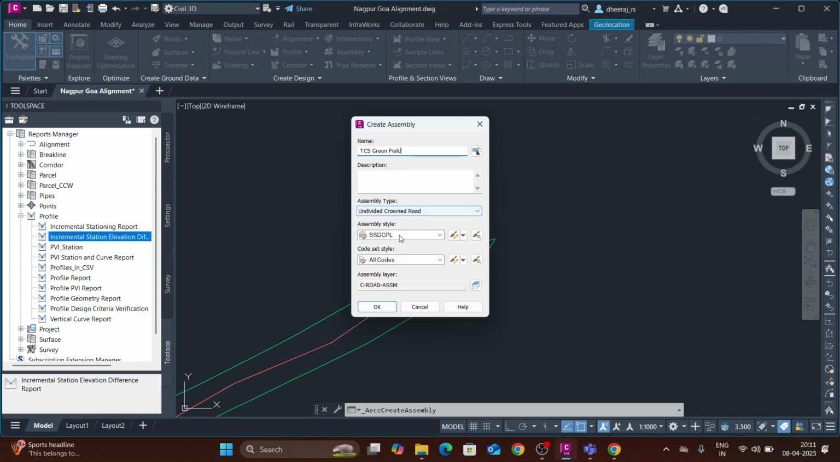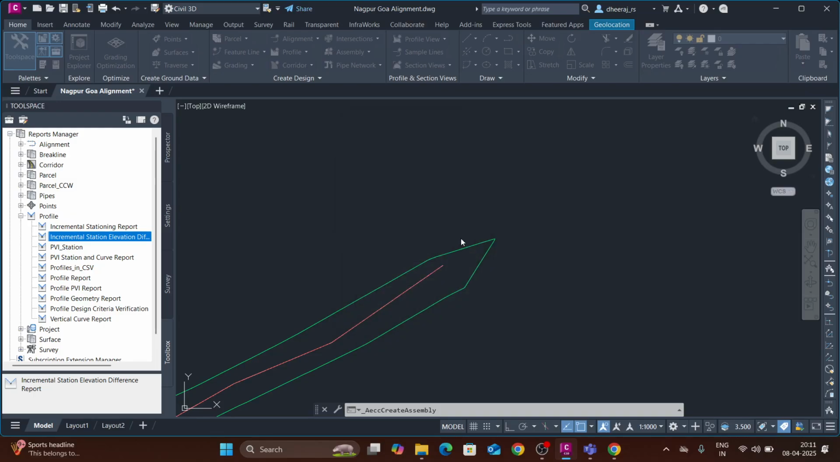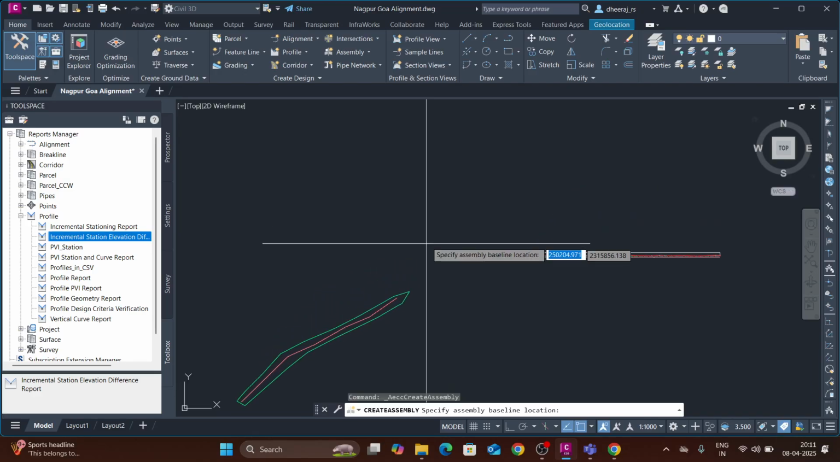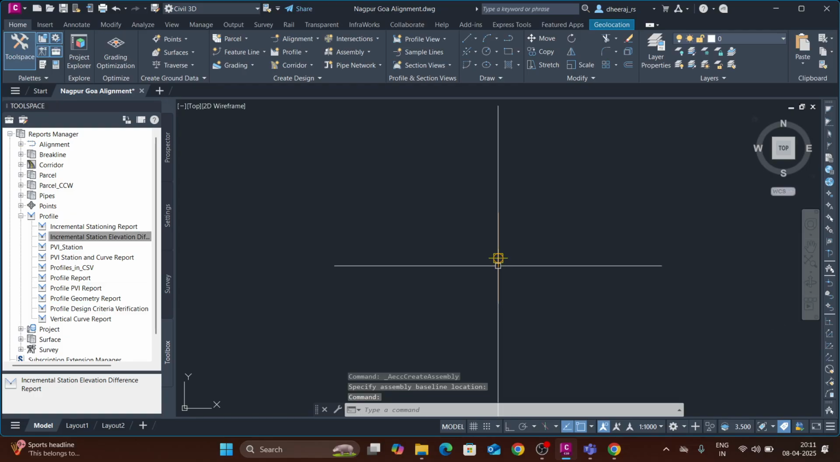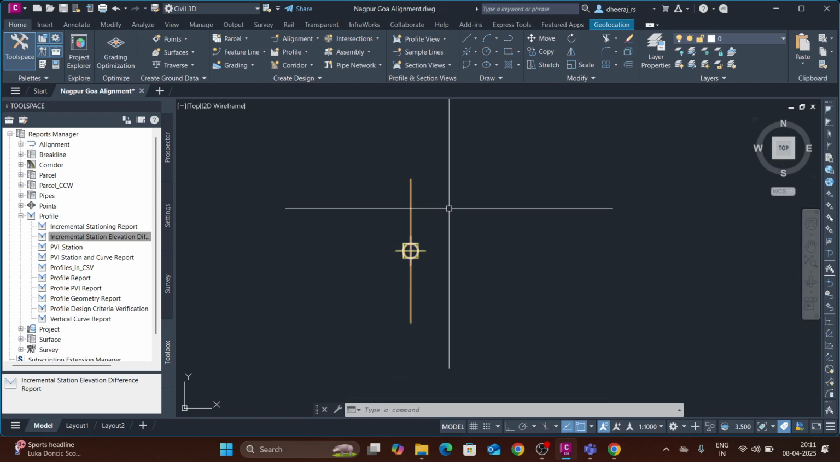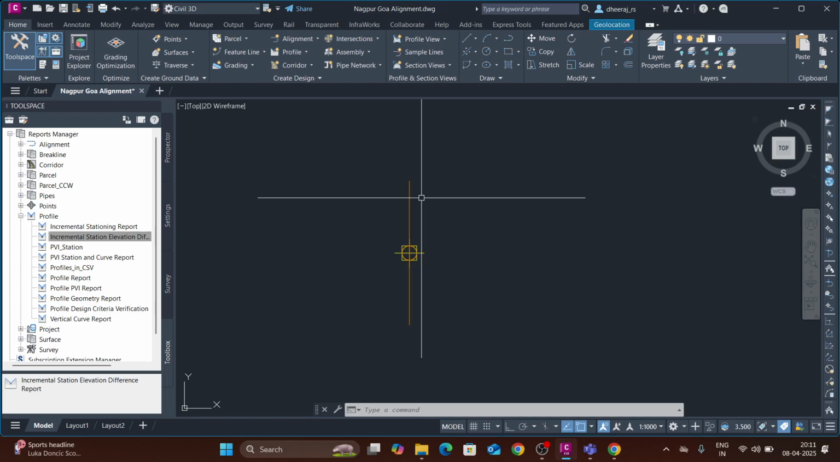It is an undivided crown road. Now the assembly style is SSDCPL. As the template is set already, it will come automatically. And the code set style will be all codes. Then click OK. Now it will ask to define the point where you want the assembly. Right click any point. You can see this is the assembly point, known as the center point of the typical cross section. Now we will draw the pavement crust and the shoulder drain.